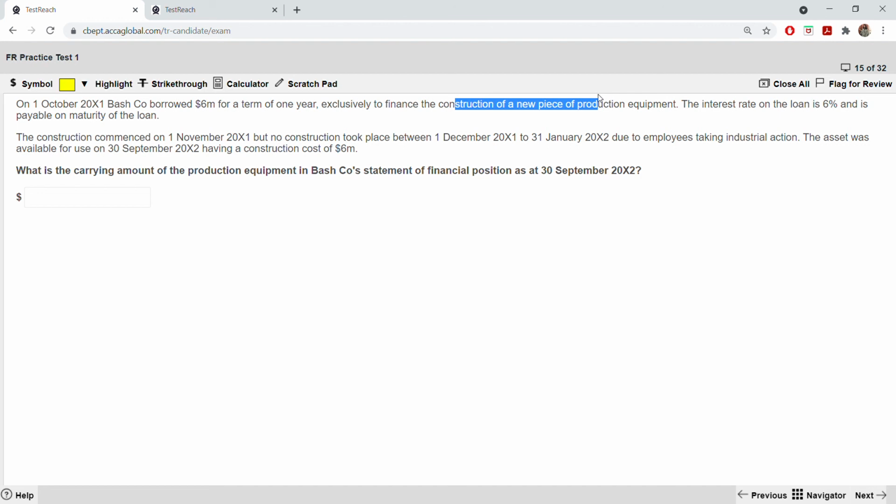So what are you going to do on the 6 million? How do you capitalize? You have been given the interest rate of the loan, which is 6%. So you apply 6% on 6 million into how many months? Into 9 months, only for 9 months.